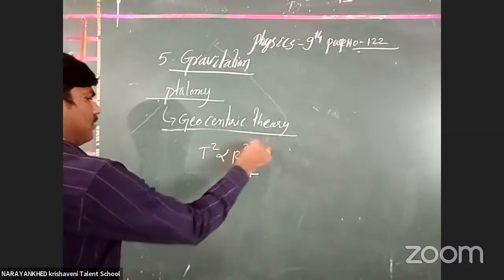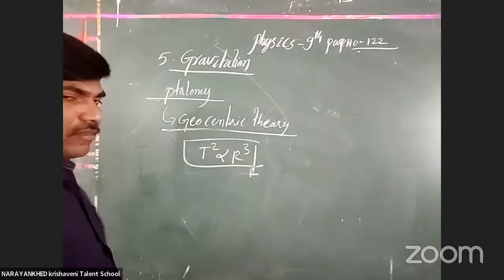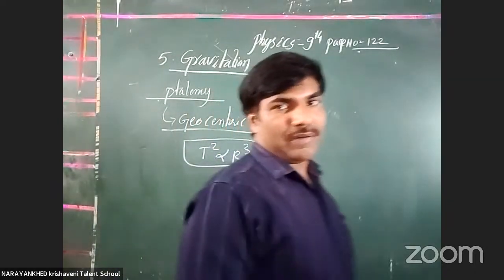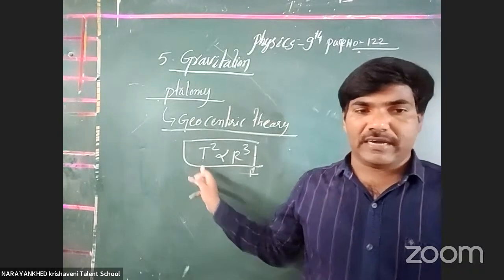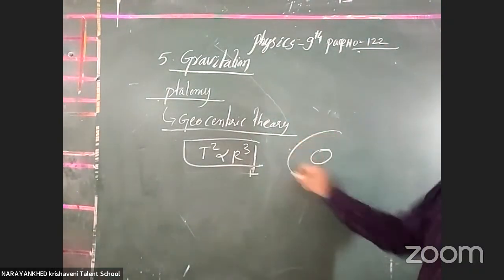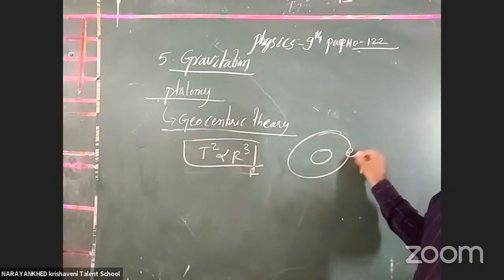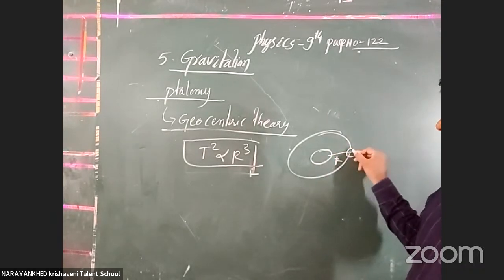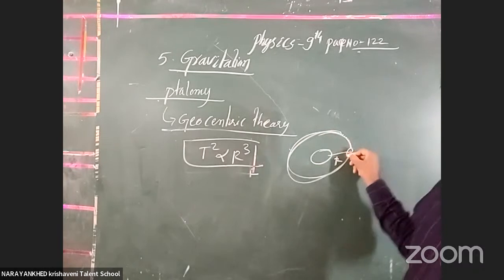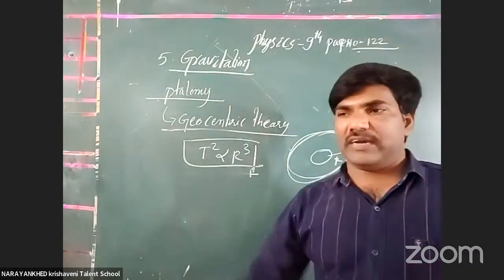Clear or not? This is called what? Kepler's third law. This is the Sun, and around it a planet moves in an elliptical orbit. This distance is called R, and the total time taken, for example for Earth, is 365 days.